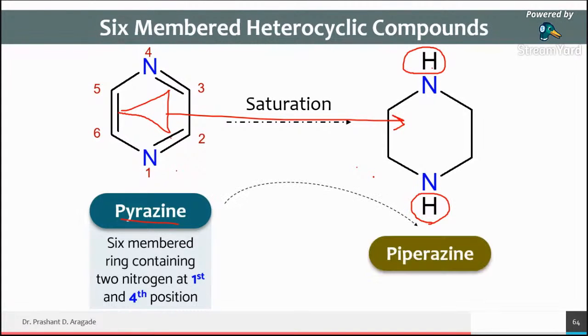So the name of this compound is piperazine.